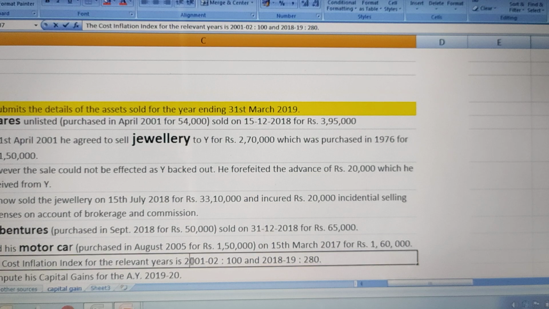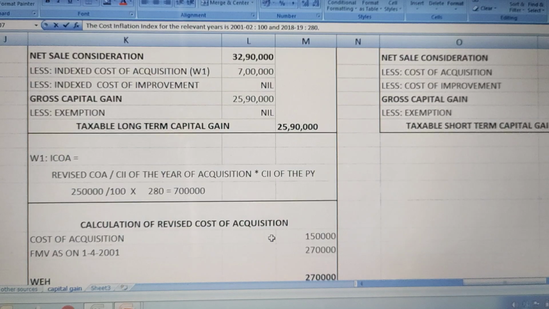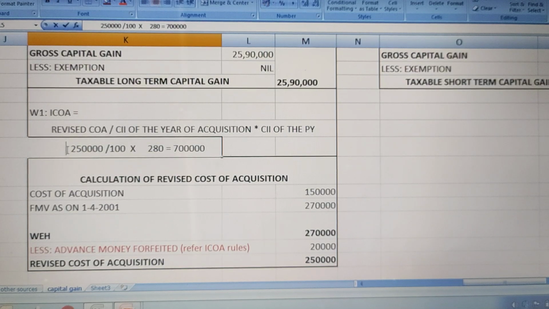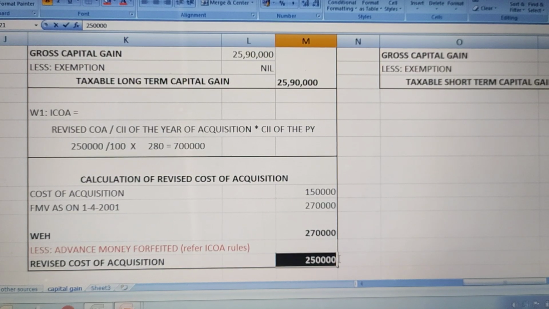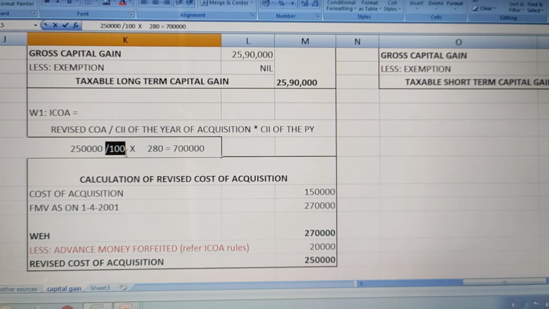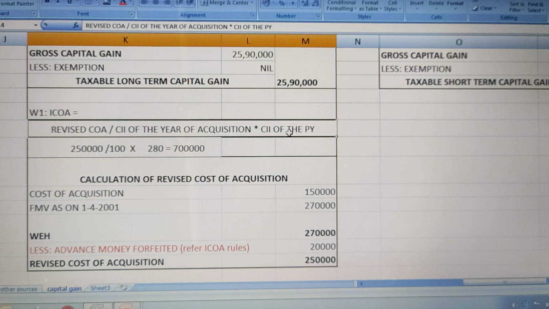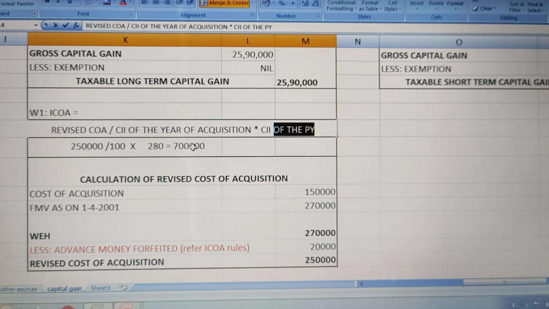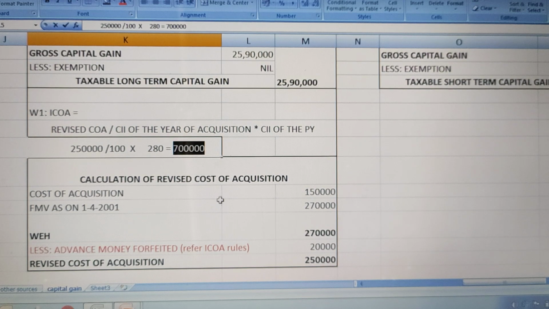So for 2001-02 the cost inflation index is 100 and for 18-19, the year of sale, it is 280, right? So here we will take 2,50,000, that is the revised cost of acquisition, divided by 100, that is the cost inflation index of fair market value, multiplied by 280, that is the cost inflation index of the year of sale. If you do, you will get the answer of 7 lakh.